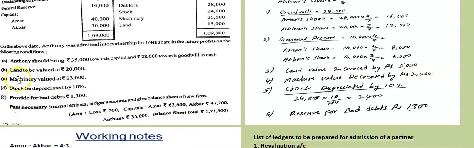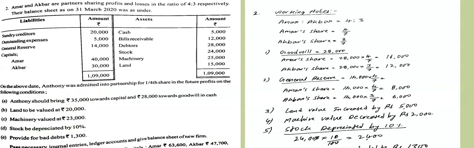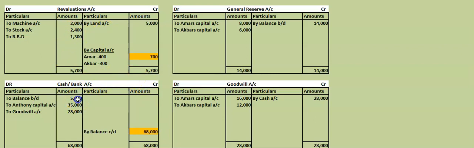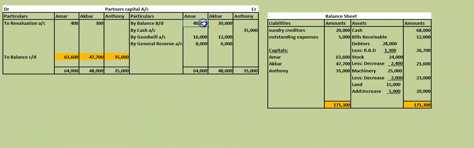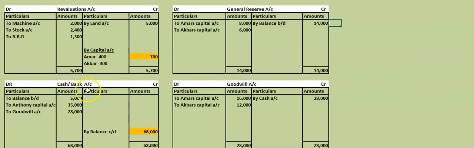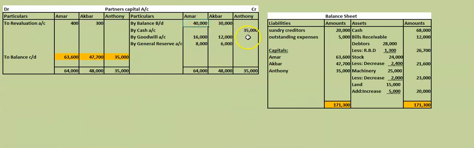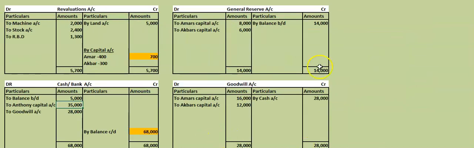Then whatever changes you have to make in the value of assets and liabilities, you have to do that. Then what is the next step? You have to take the opening balance of cash, opening balance of general ledger and opening balance of partners capital account. After taking that, one by one you have to take the entries. Here Antony is admitted. Antony's capital is taken in the cash account debit side and Anthony's capital account credit side. Same way we have distributed goodwill, then general ledger. These are the entries. So I will display the problem for some time on the screen. Please make a note of it.